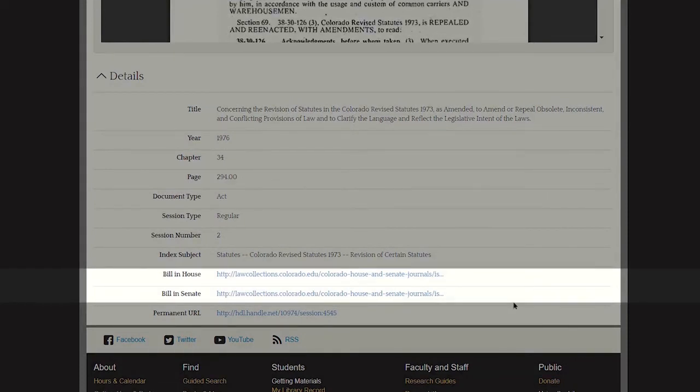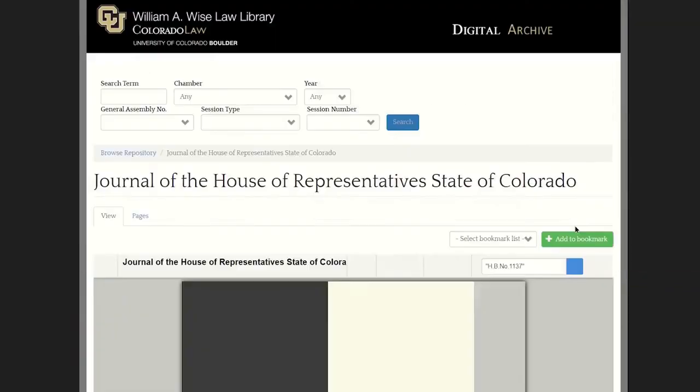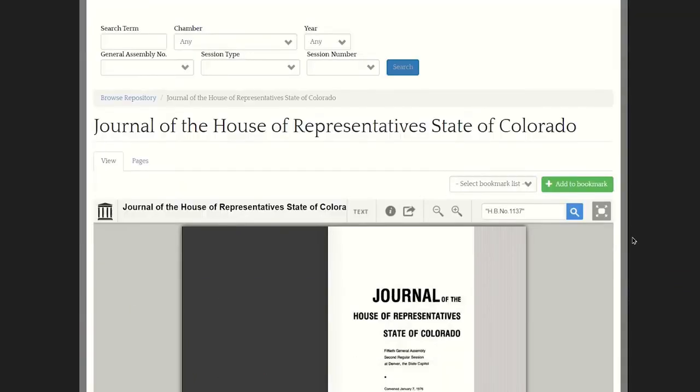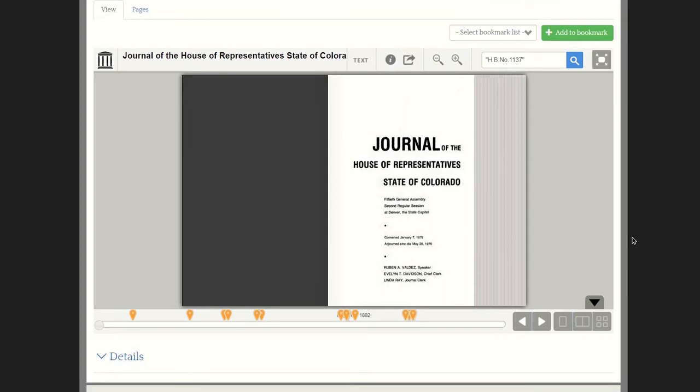So if you want to see where in the House Journal this bill is discussed, you simply need to click on this link, and it will open to the House Journal, and it'll look for occurrences where that bill appeared using the bill number plus a little bit more sophisticated search term. So we're likely to get fewer false positives. Each of these entries should in fact represent where House Bill 1137 is discussed.